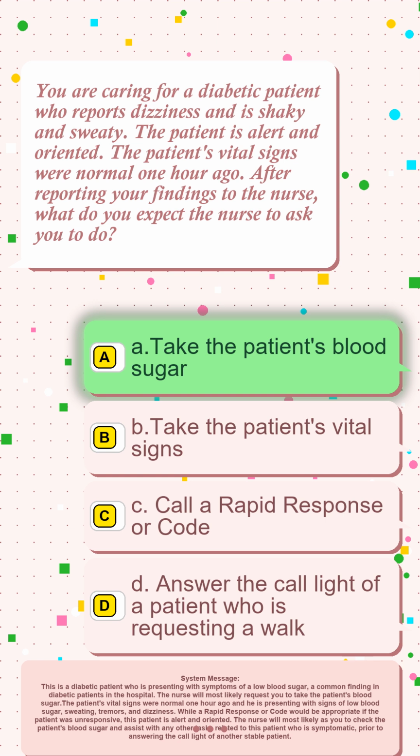tremors, and dizziness. While a rapid response or code would be appropriate if the patient was unresponsive, this patient is alert and oriented. The nurse will most likely ask you to check the patient's blood sugar and assist with any other tasks related to this patient who is symptomatic, prior to answering the call light of another stable patient.